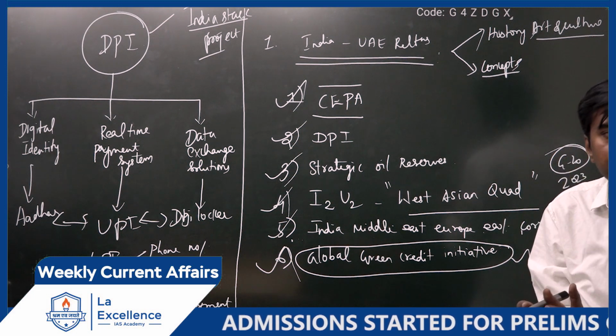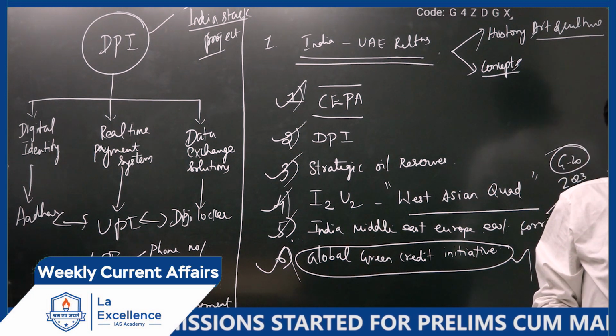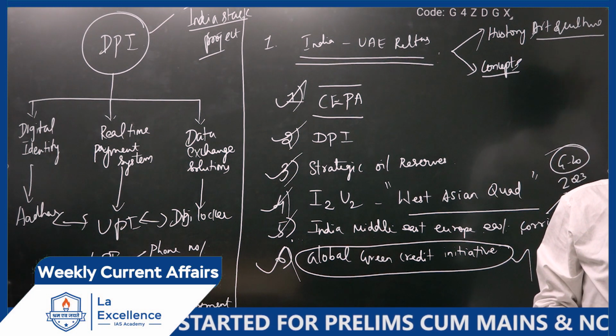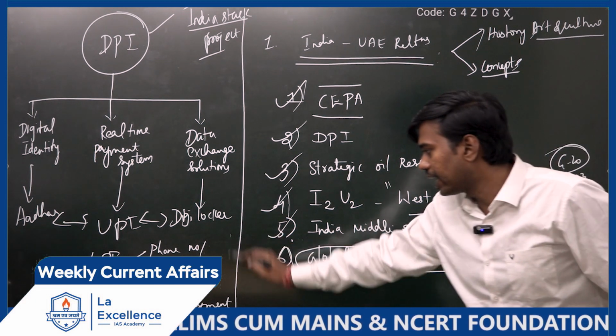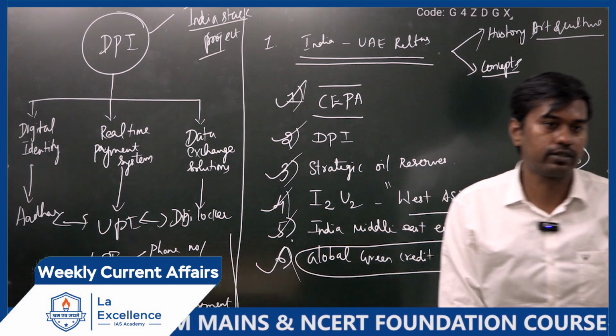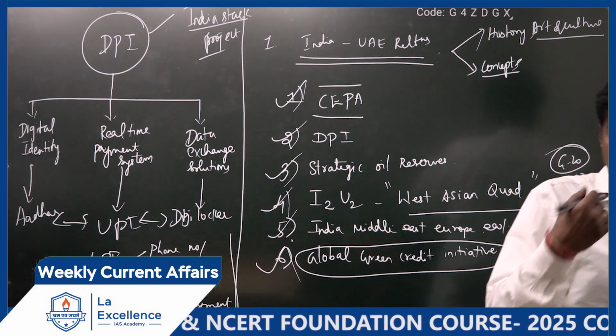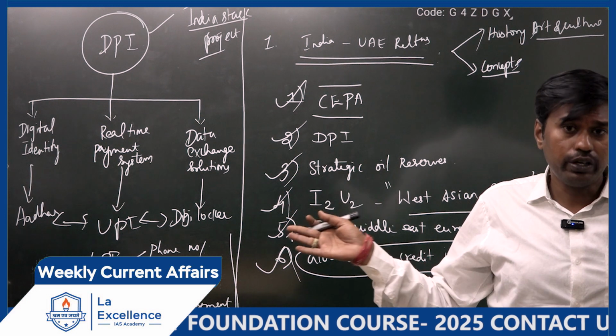So from one bank, if you want to transfer to another person, you can just use the mobile number to transfer rather than typing their account number every time. Or you can scan it, or you can use these four options. Is it clear? So this is considered to be an initiative from India.